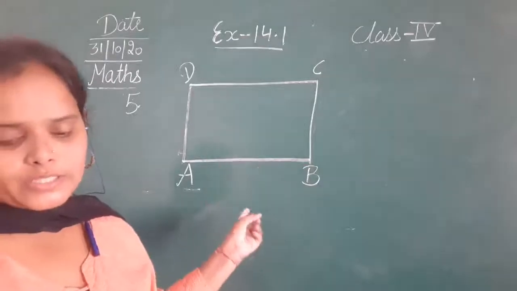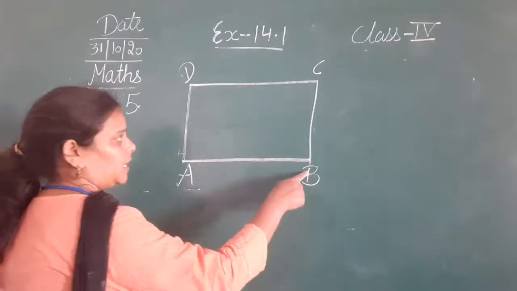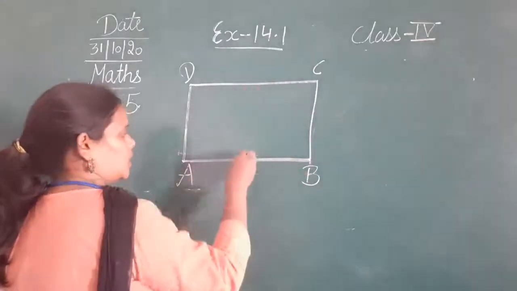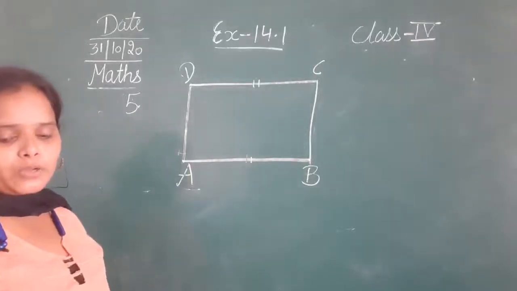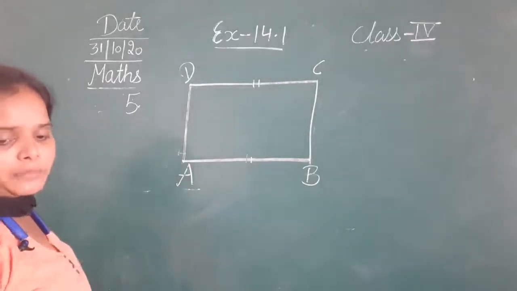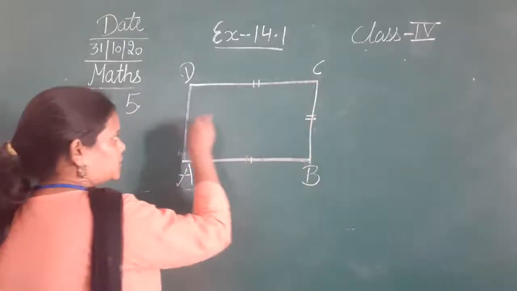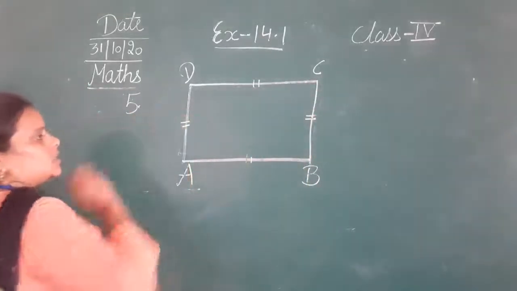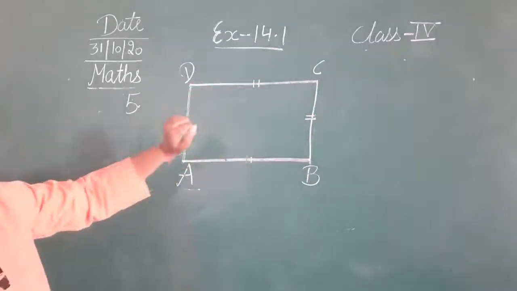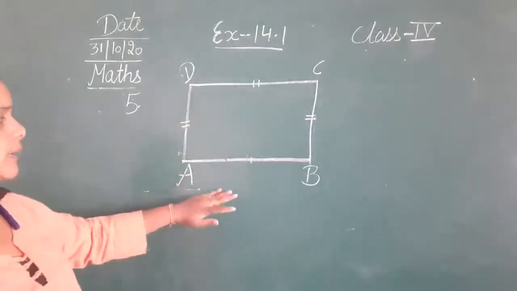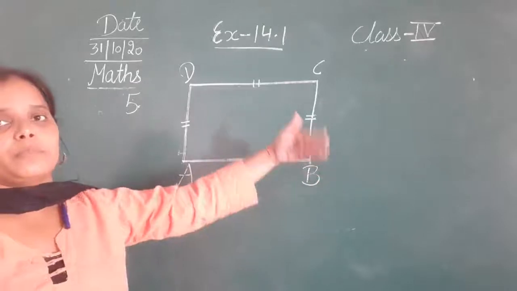ये क्या है? Quadrilateral in which AB is equal to CD. जो ये AB है it is equal to CD, ये दोनों लाइन्स आपस में इक्वल है, yes they are equal. And BC is equal to AD. BC, ये line is equal to AD. Yes, these are also equal. So that means two opposite sides हैं वो equal है. So AB is equal to DC and AD is equal to BC.